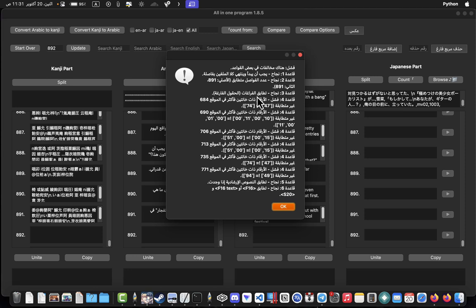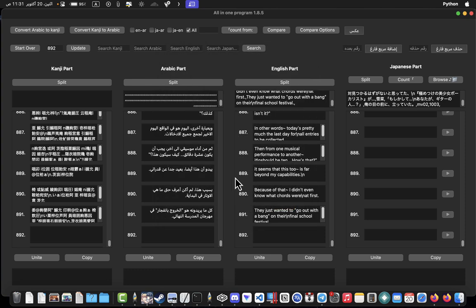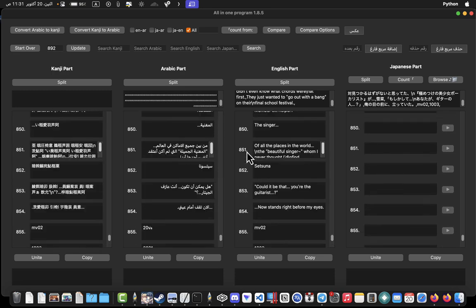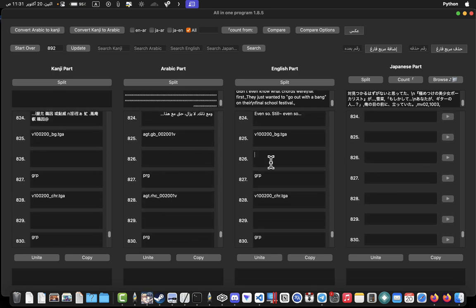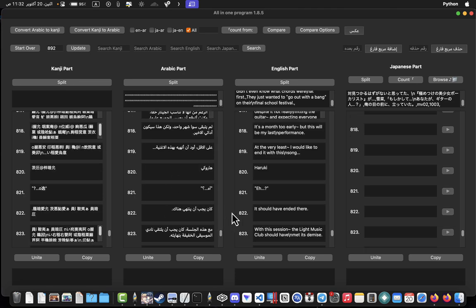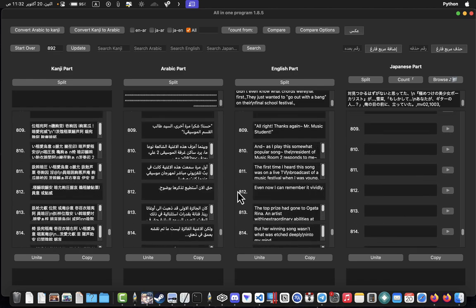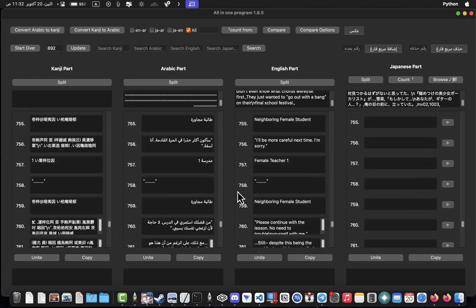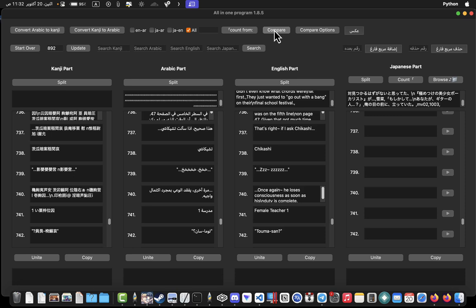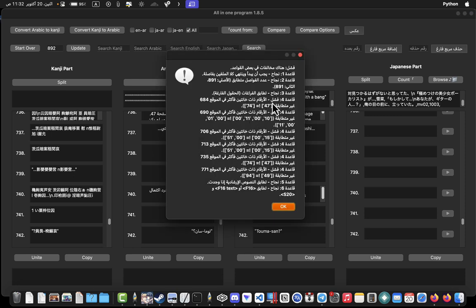Third, the gaps should match. What do gaps mean? Sometimes in the middle of the text, see here for example, there's a gap, there's a gap. If these gaps are not there, the game will crash, or give you an error at the end, at least. So we can see here this gap. This gap should match. If it doesn't match, it will not work. So now it's matching. After that, here we are comparing the numbers.